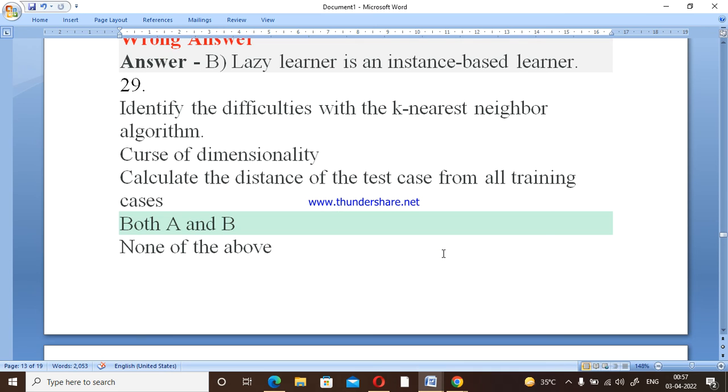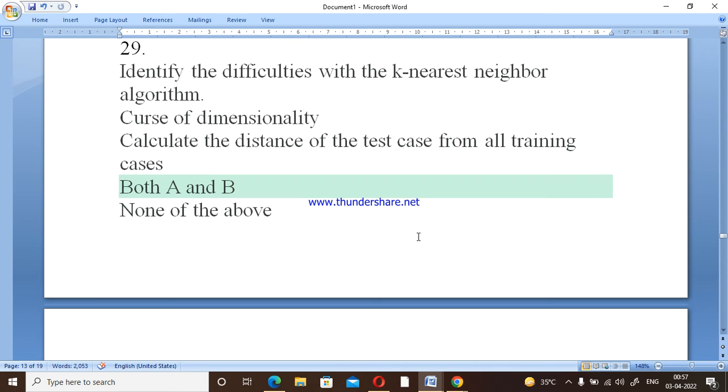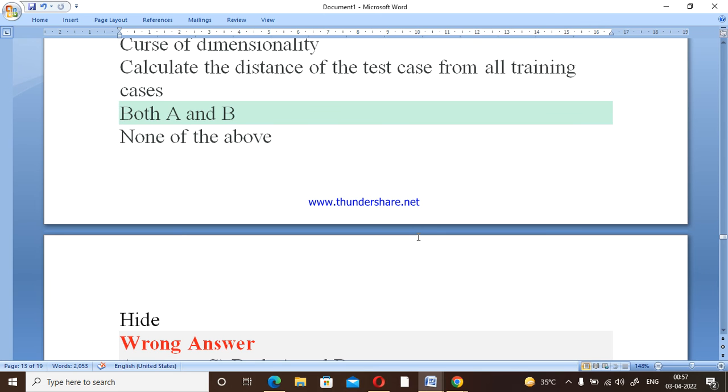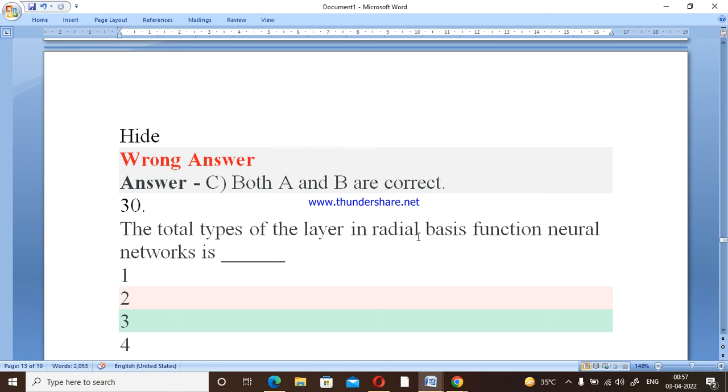Then the question is: identify the difficulty with k nearest neighbor algorithms. We know that curse of dimensionality and calculating the distance of the test cases from all the training cases, these two options are correct. So both A and B are the options here.